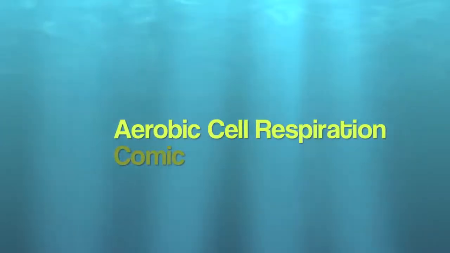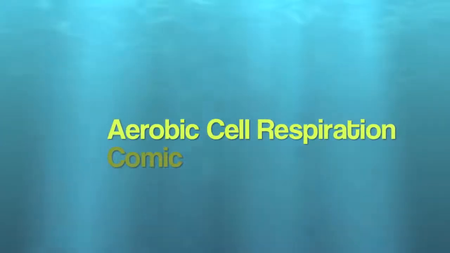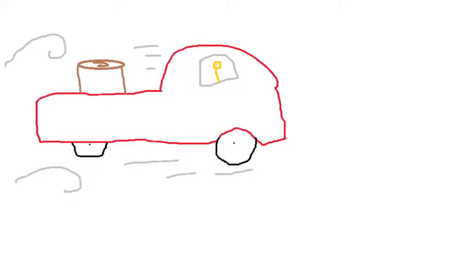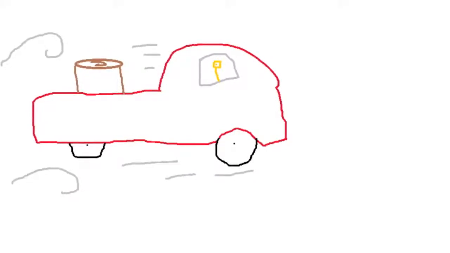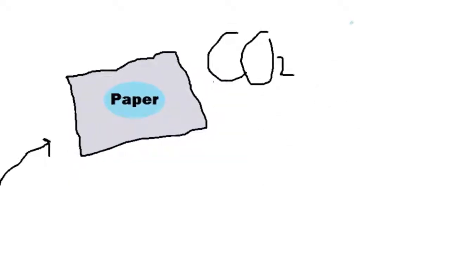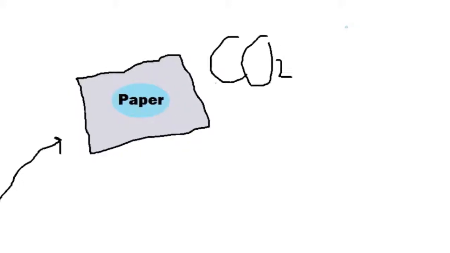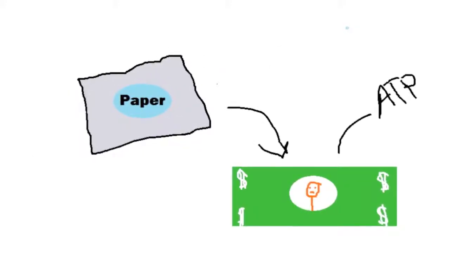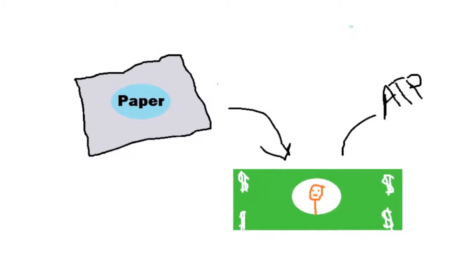Now we have our aerobic cell respiration comic. The tree is now being transported by a truck. The wood arrives at a splitting machine. And out comes paper. First, we take half of the paper and make it into a ream, which can be seen as CO2. This paper makes money, which resembles ATP.